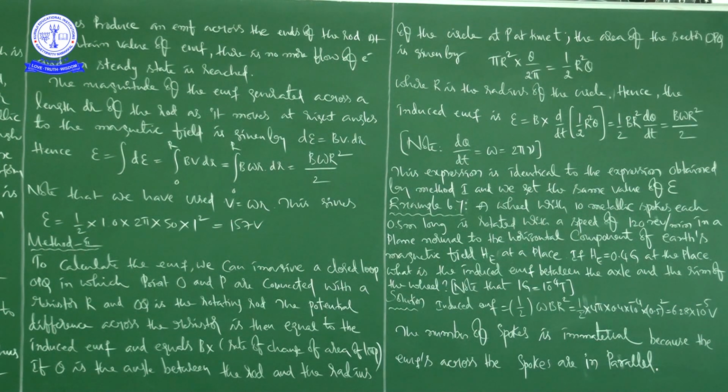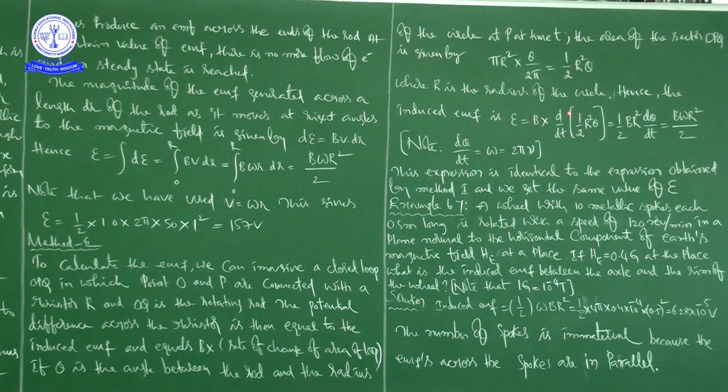Right. Now, r is the radius of the circle, hence the induced EMF epsilon is equal to, take this formula, epsilon is equal to B into d by dt of r square theta by 2.